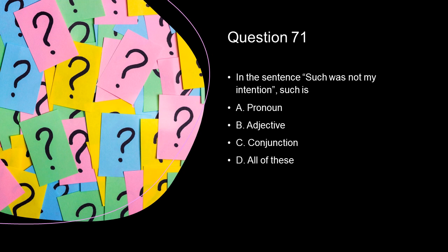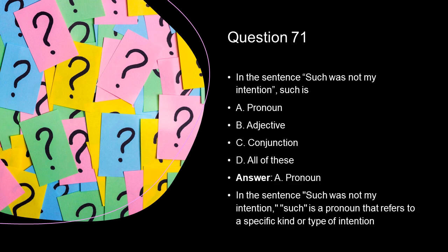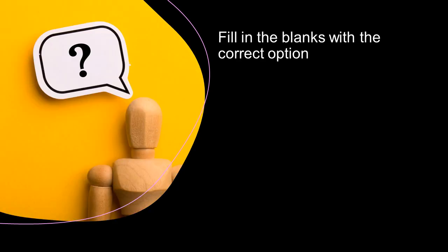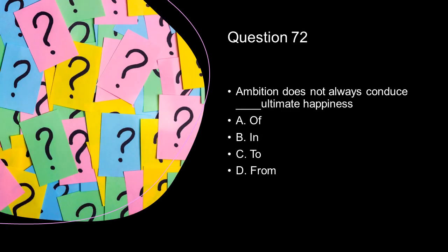In the sentence, such was not my intention, such is a pronoun. Such is a pronoun that refers to a specific kind or type of intention. In the next few questions, we have to choose the correct preposition. So let's see. Question 72 is, ambition does not always conduce dash ultimate happiness.